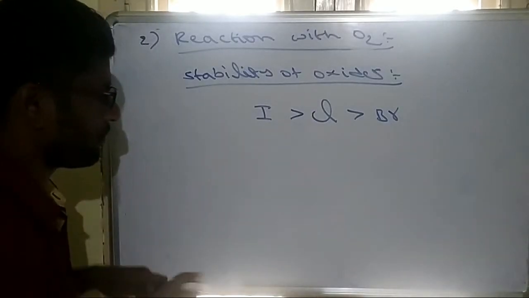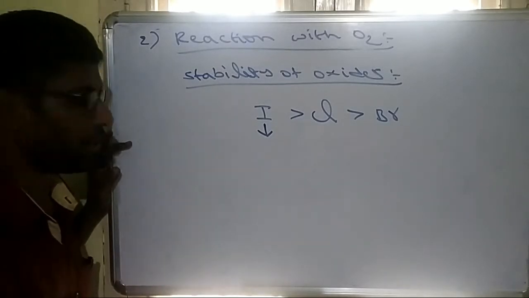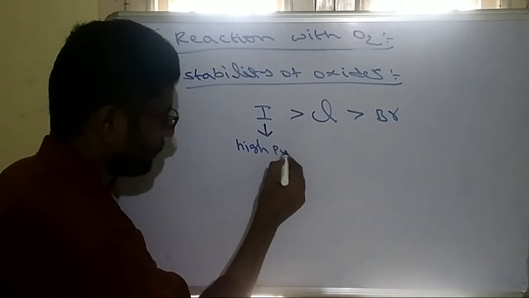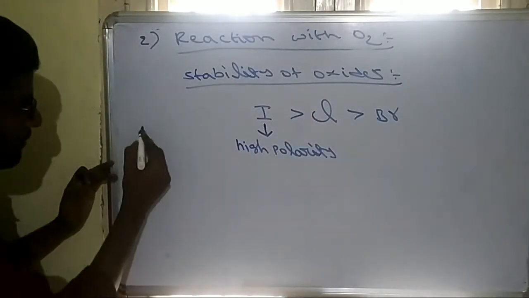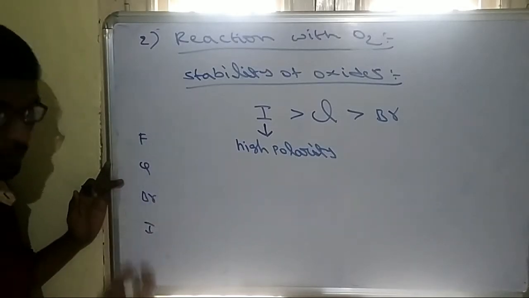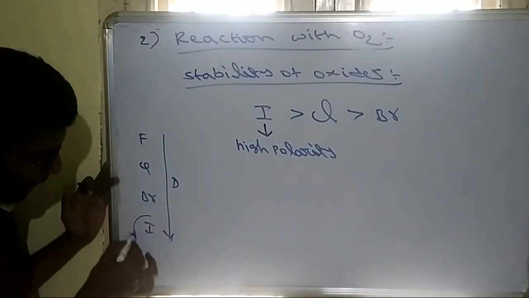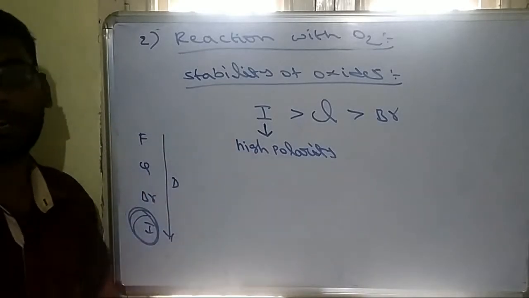Why? Because the stability of iodine oxide is mostly due to high polarity. When you write the halogens chlorine, bromine, iodine, from top to bottom electronegativity decreases. Iodine is the least electronegative, whereas oxygen is the second most electronegative.